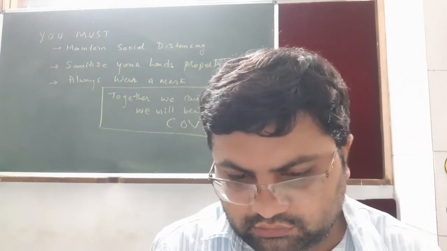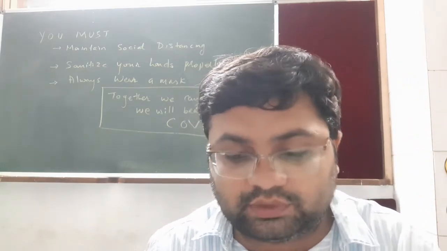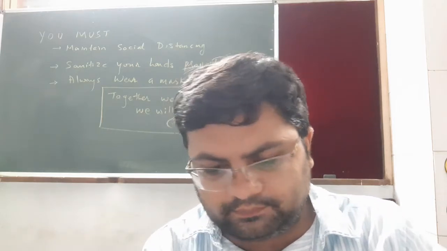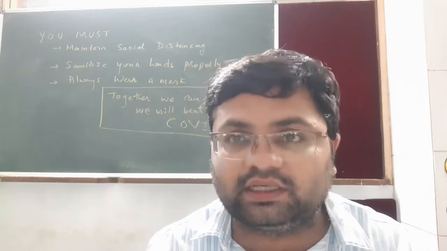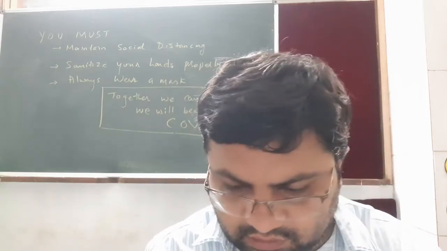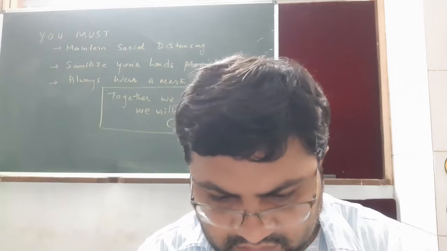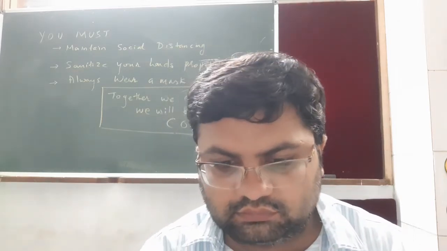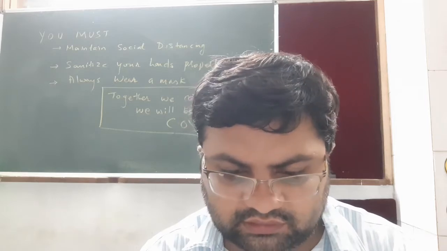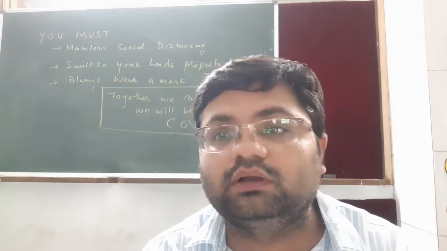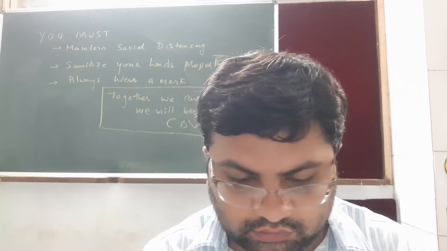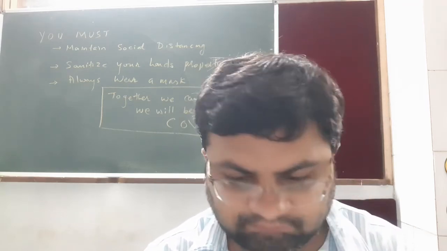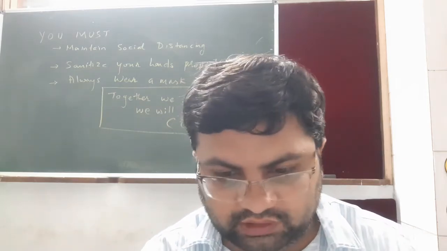Heredity and evolution, that is chapter number 9. From chapter number 8, nothing is to be deleted. From heredity and evolution, the basic concept of evolution, that is page number 147, that portion is removed. Nothing else is specified, so you have to learn everything.